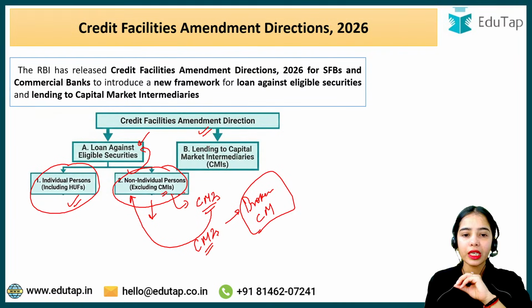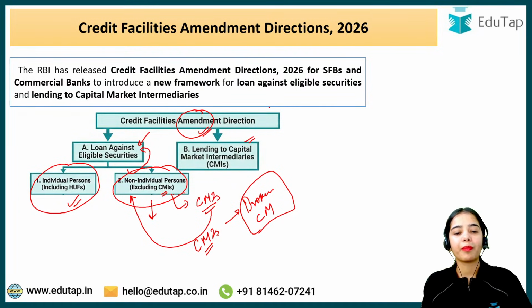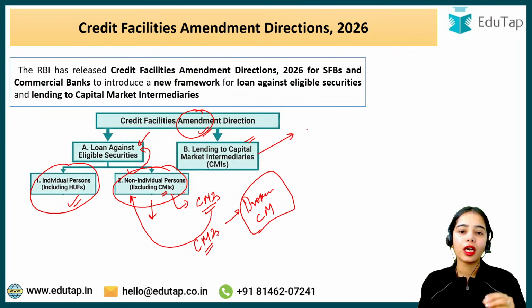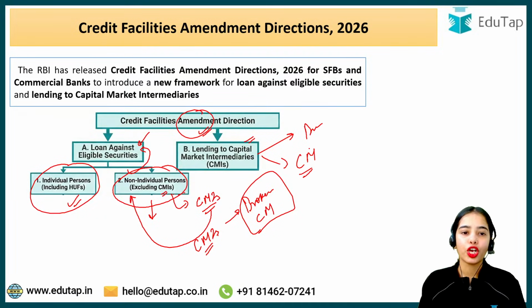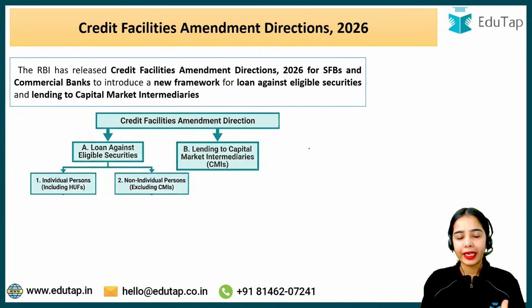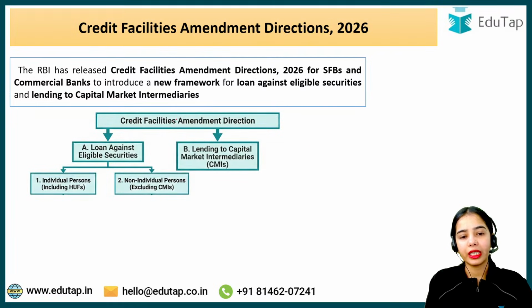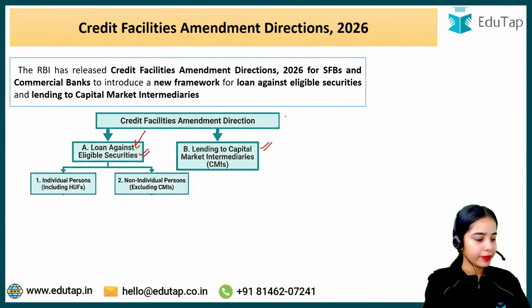Now again, in this amended direction, there is also the discussion regarding lending to capital market intermediaries, lending by the banks to the brokers, to the clearing members and such. So this is the brief idea of what we are going to discuss in this particular amendment direction: the loans against the eligible securities and the lending to the capital market intermediaries. So let's get started. Till now, any confusion, anyone?